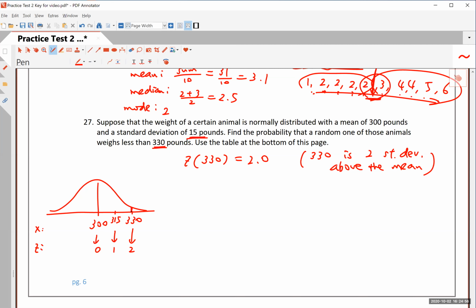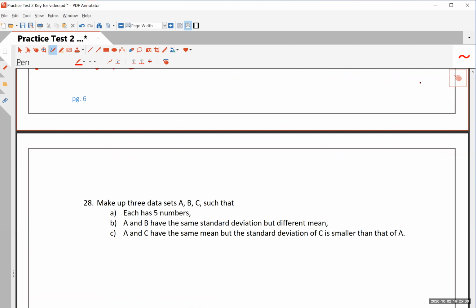In other words, what we're trying to find is the probability that a random one of these animals weighs less than this. And so we can look up the percentage of data in this, right? And then don't forget, all of these animals that weigh below 300 also weigh less than 330, right? And we know exactly what percent is below the halfway mark, below the mean, that's 50. So let's look up this. All you have to do is look up 2.0 or 2 in our table, right?